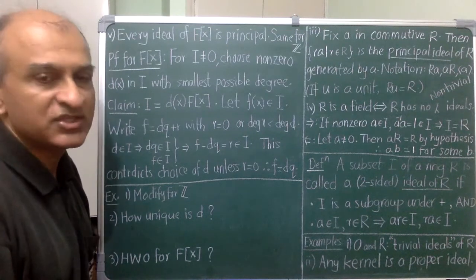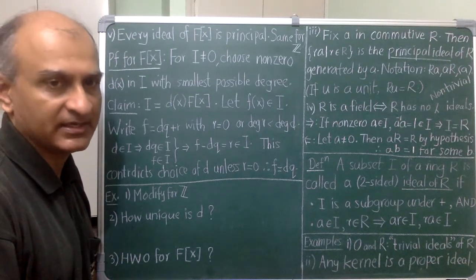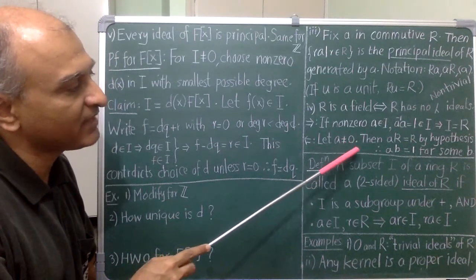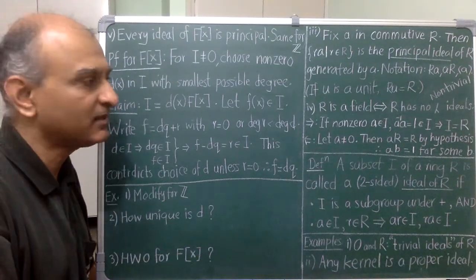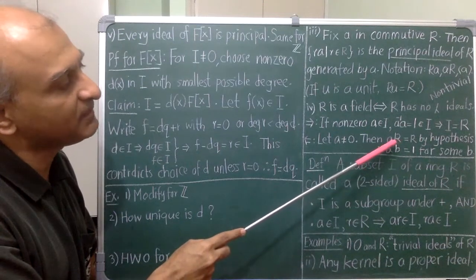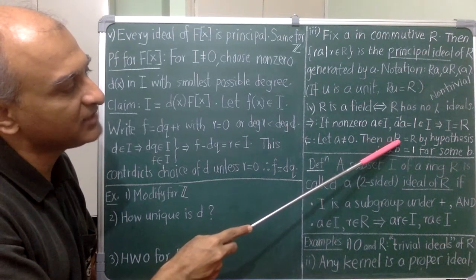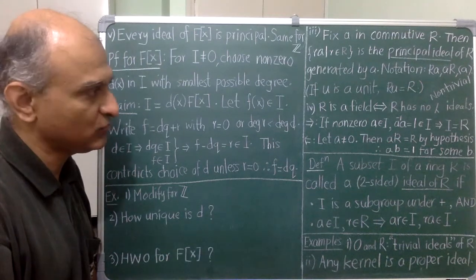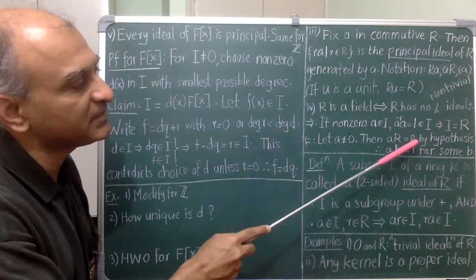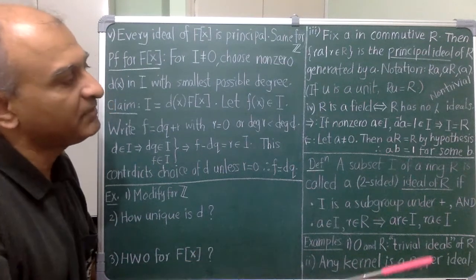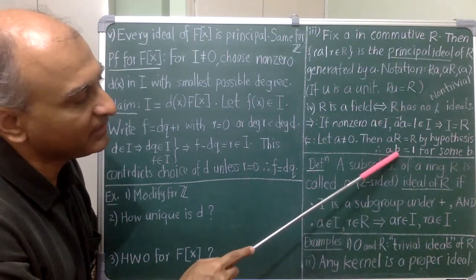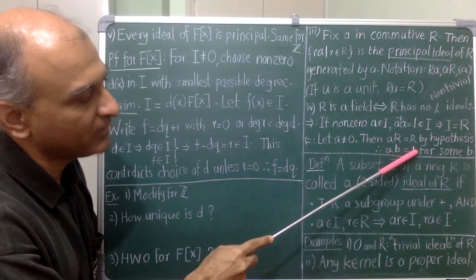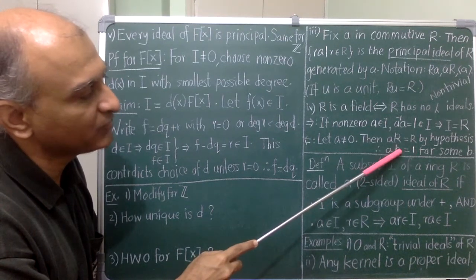Conversely, let's take a ring that has no non-trivial ideals. I need to show that every non-zero element A must have an inverse. So how do I do that? I remember the principal ideal and I take the principal ideal generated by A. This contains A, so it is non-zero. So by hypothesis, it must be the entire ring R. In particular, I must have an element B such that A times B is equal to 1. So B is the required inverse of A.